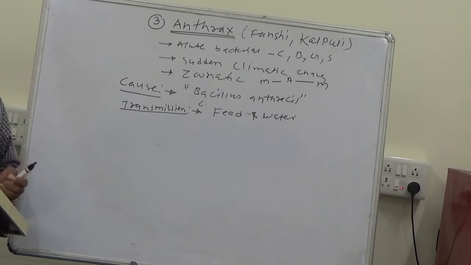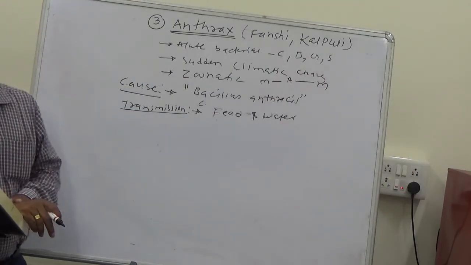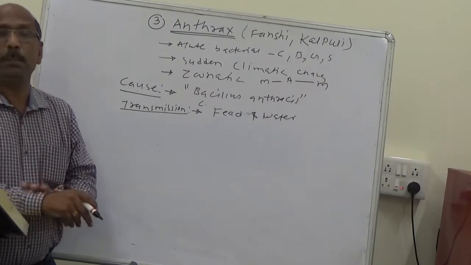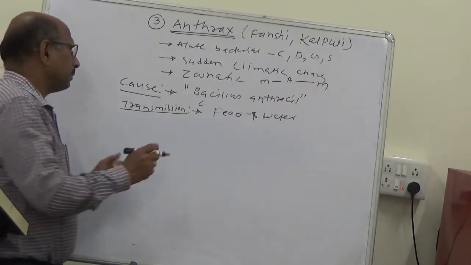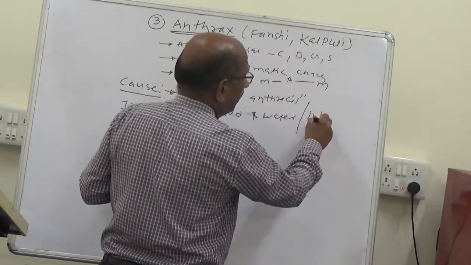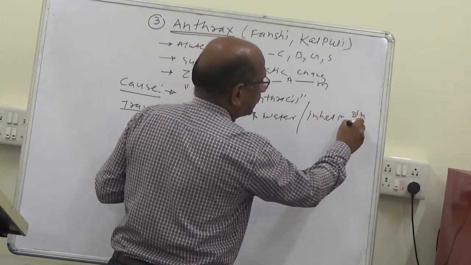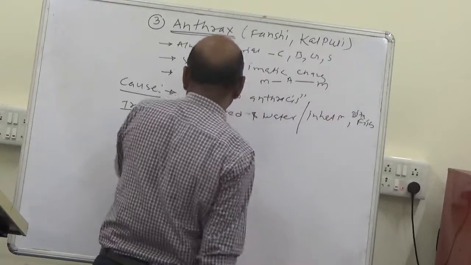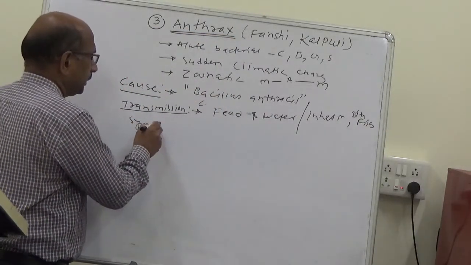Sometimes this disease also spreads by inhalation and biting flies. Masses also lead to the spread. After transmission, next is the symptoms.